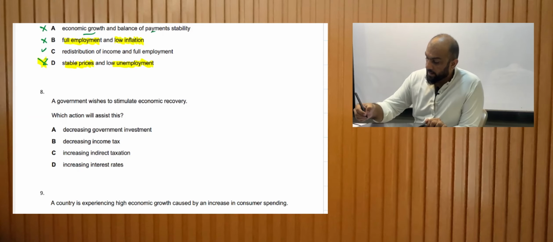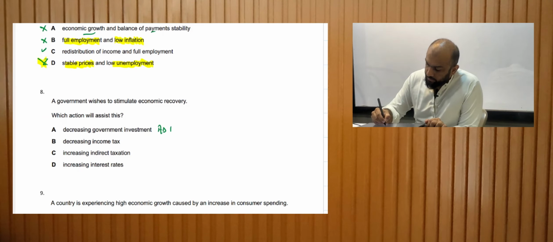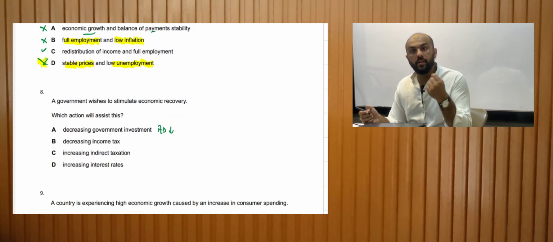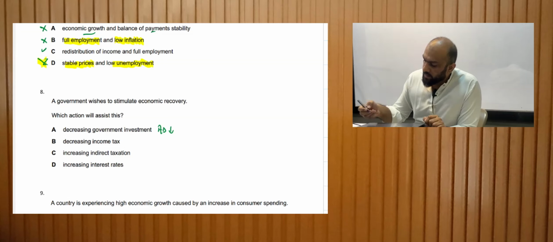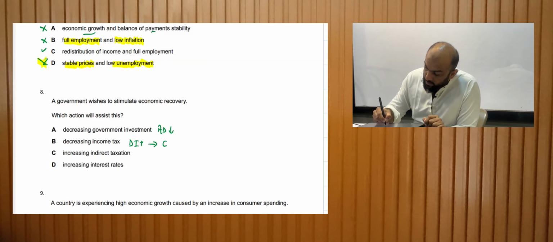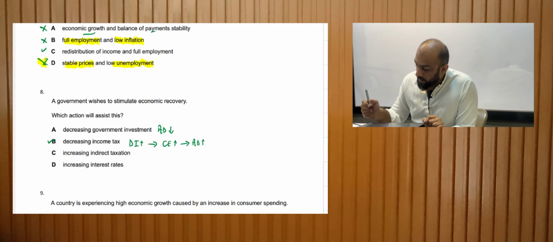Decreasing government investments or government spending means aggregate demand is decreasing, which is incorrect. Right, we need to increase aggregate demand. Decreasing income taxes means people will have more disposable income, consumer expenditure would increase and the aggregate demand would increase. Right, so B is the right answer.